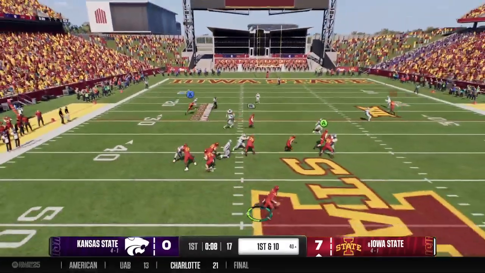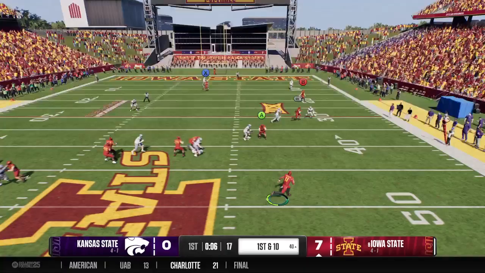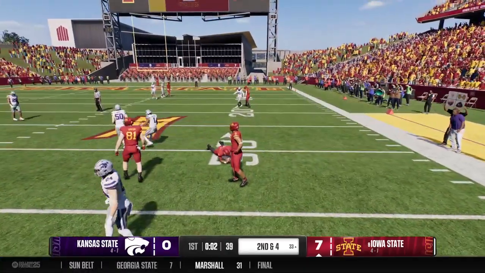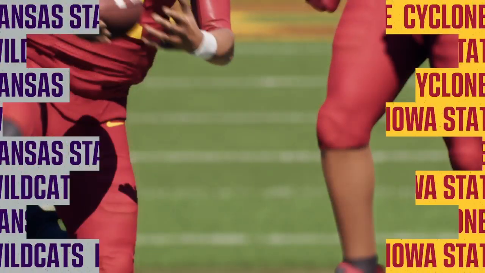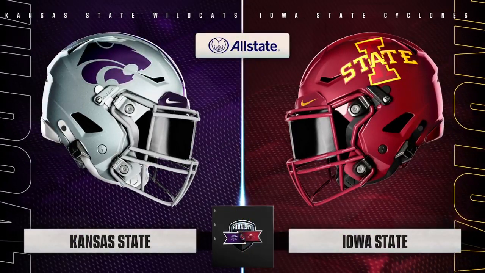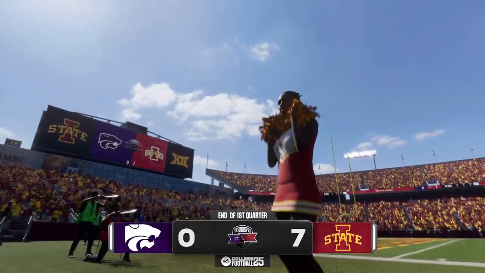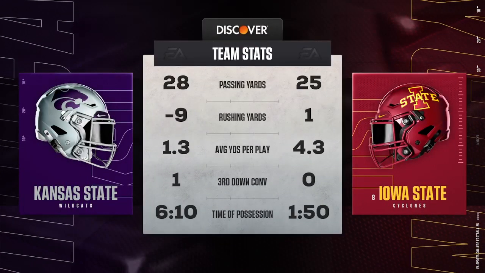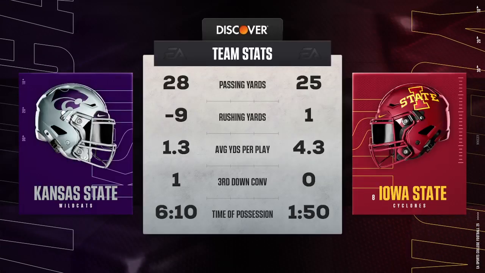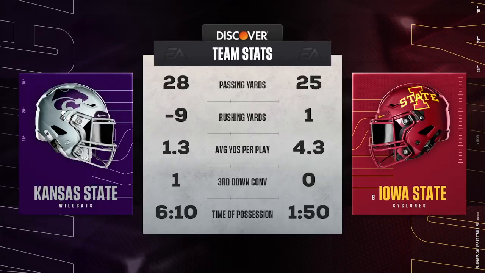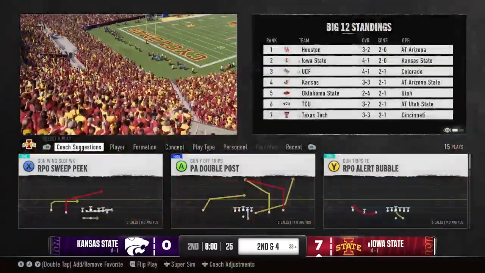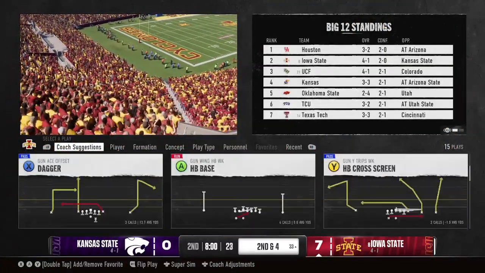Wants to throw on first down off the play fake. He'll pull it down and run. He's going to be able to pick up a few yards before the slide. That's the end of the period, and Iowa State has the lead. 1 period in the books, and let's take a look at the stats. Iowa State 7, Kansas State 0. They are lined up and ready to go and get things started here in the second.